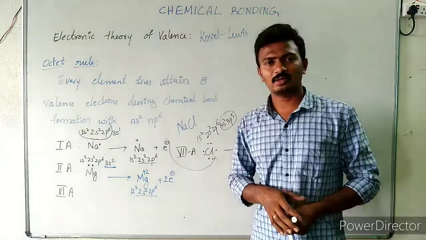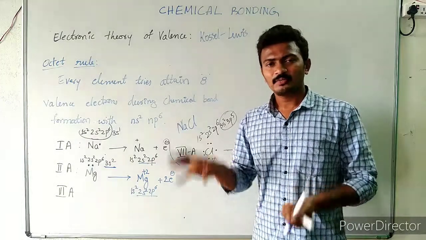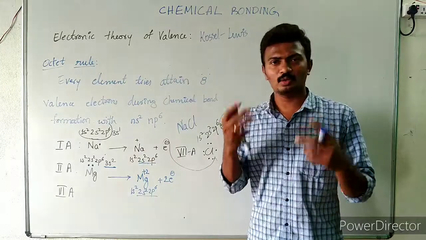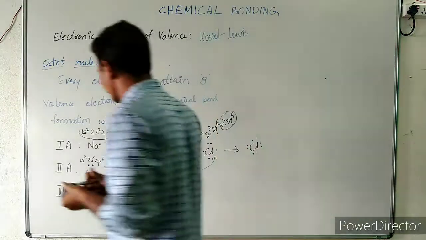Sodium is also stable with 2s2, 2p6. So in this way, the first A group elements and second A group elements lose 1 and 2 electrons and they attain stability.